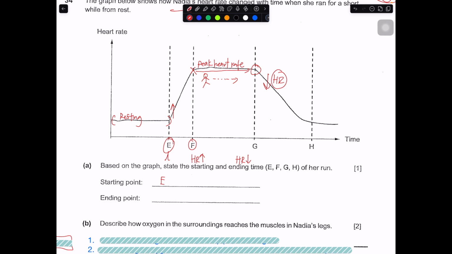After she stopped her run, she continued to cool down. H will be the time where she returned to her resting heart rate. So in this case, she starts at E and stops at G.